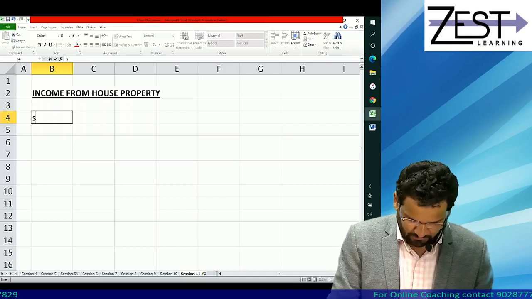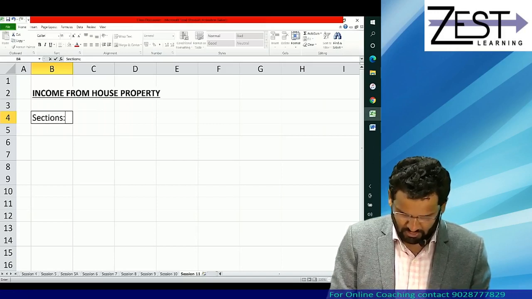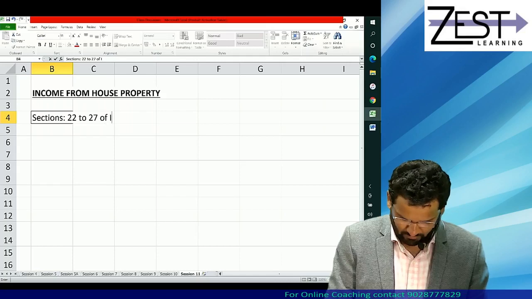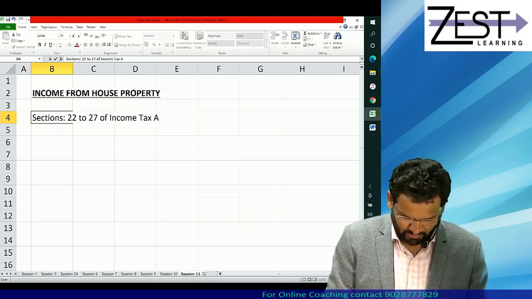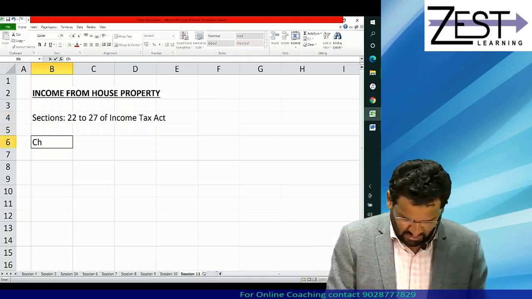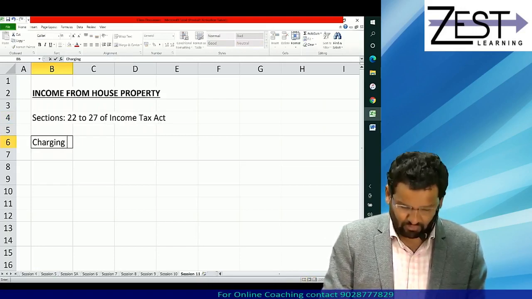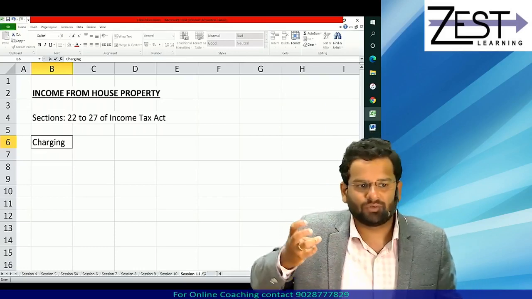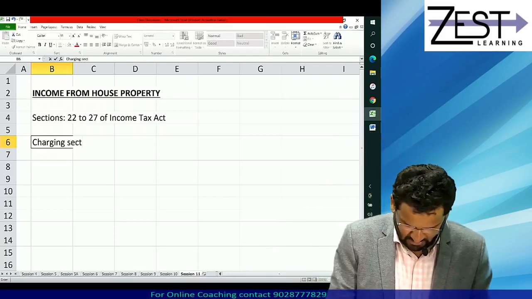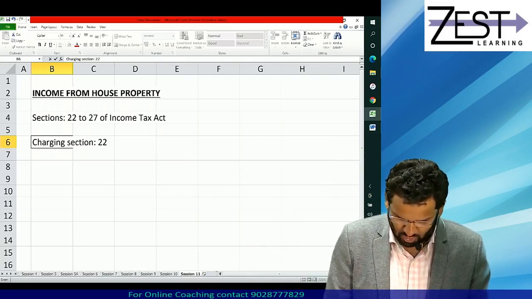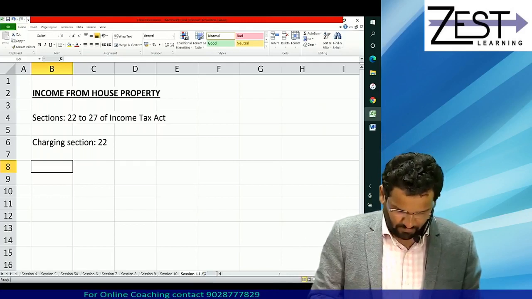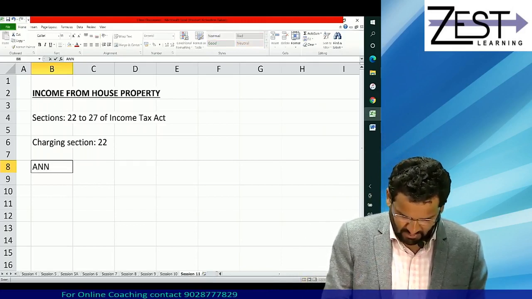So which sections cover this topic? Those are sections 22 to 27 of the Income Tax Act, obviously. And the charging section is always the first section from those set of sections which cover that particular head of income, isn't it? So the charging section here is 22. Now what does section 22 say? What is taxable under this head?